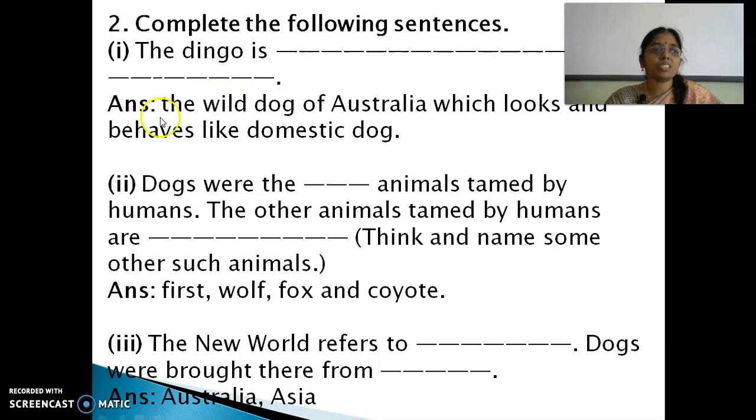The dingo is the wild dog of Australia, which behaves like a domestic dog. Dogs were the first animals tamed by humans. The other animals tamed by humans are wolf, fox and coyote. The word refers to what? Australia, Asia. Now children, time is up. Actually, this session is going to be over. So till this you complete the exercise and I'll